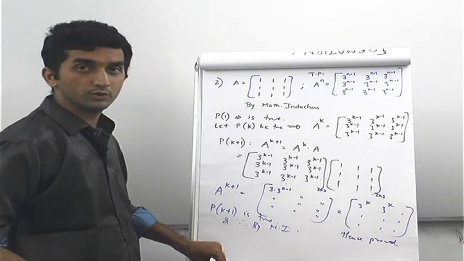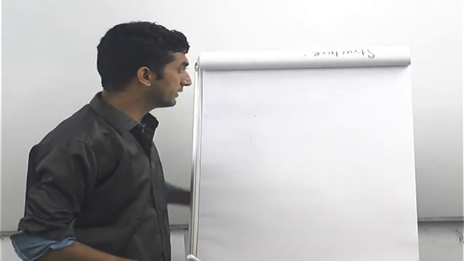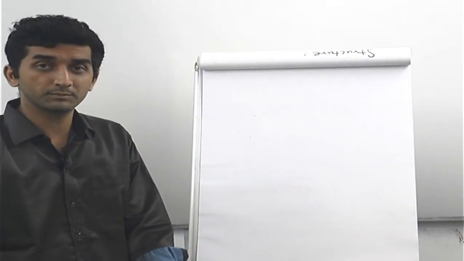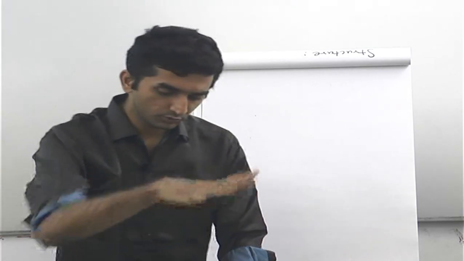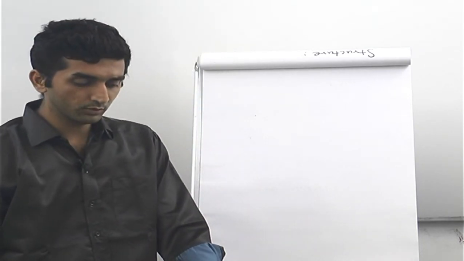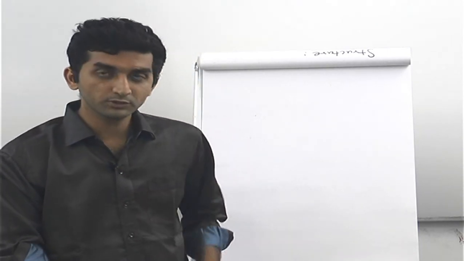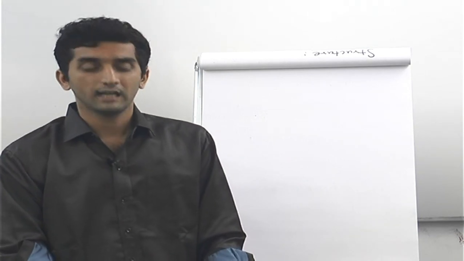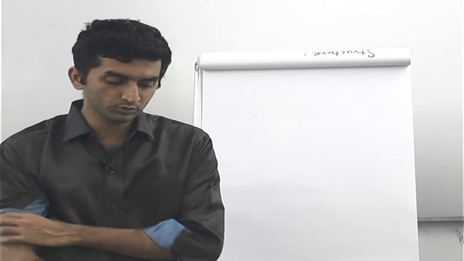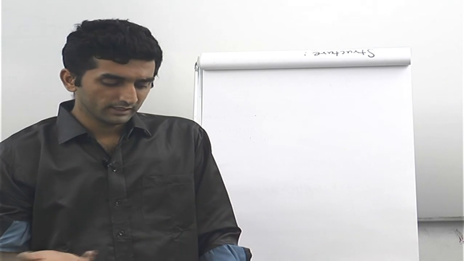So this is how you will solve these kind of problems where we have to prove in matrices a particular statement by mathematical induction. So I'll just go through the third one now. In the third one, A has been given to you as 3 minus 4 1 minus 1. You have to prove that A raised to n is a particular entity. So again, I'm not going to solve this, but I'm just going to go through this because it's pretty simple.